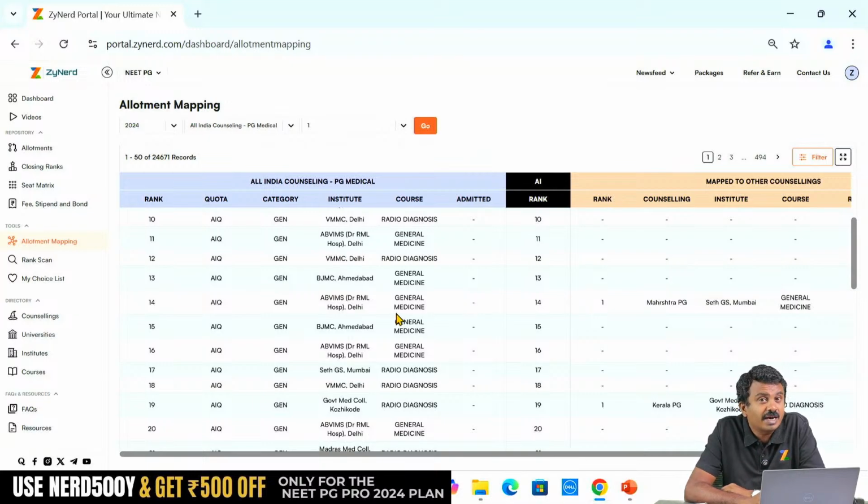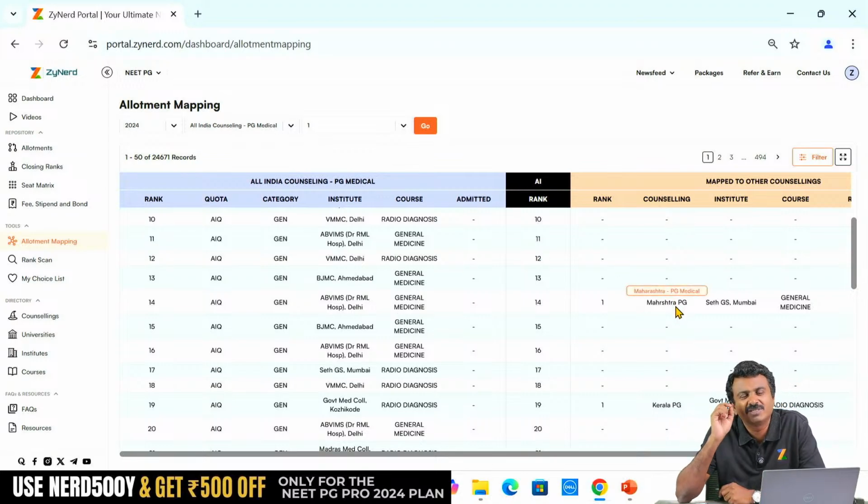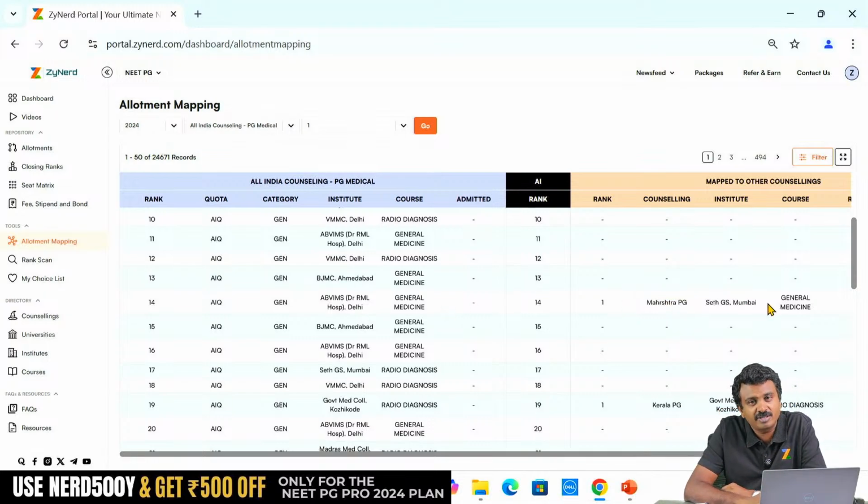But the candidate also had a SAGE GS choice over here. Now we are also a little confused. So possibly you will put up a 50% this or that kind of a thing, whether the candidate will join here or here. But ultimately what you know is, in All India round 2, either this is a vacancy, or if this is not a vacancy in All India round 2, SAGE GS is definitely going to be a vacancy in state round 2. Any one of these only the candidate can join now.